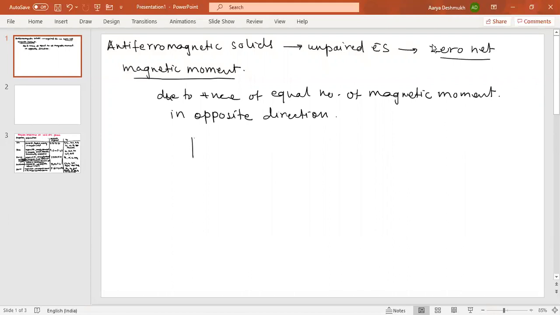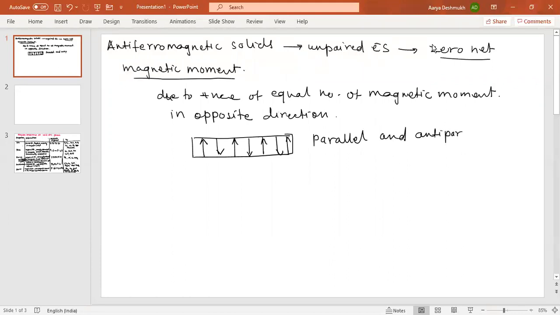So you can show this like this. It's unpaired electrons, these dipoles, they will arrange this way, or they are aligned in this direction, exactly opposite to one another. So you can see here these are the parallel and anti-parallel spin, and parallel and anti-parallel spin.